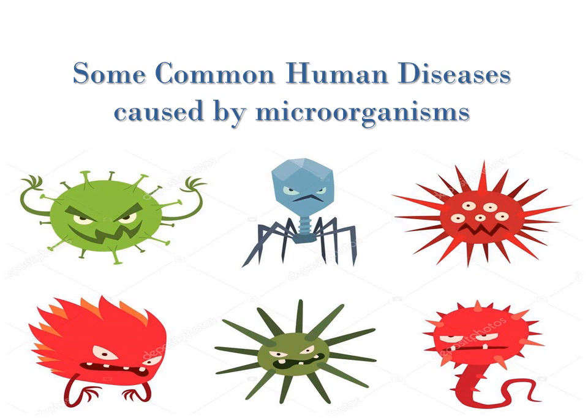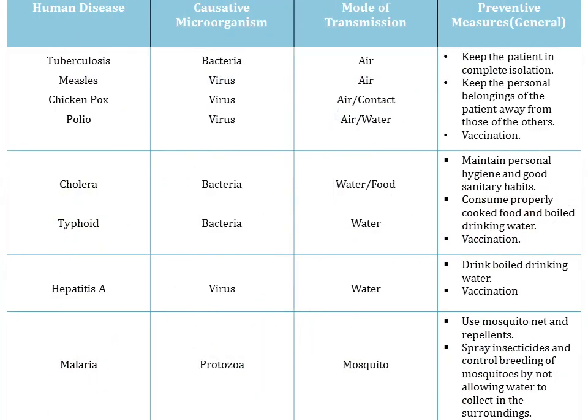Now let's study some of the common human diseases caused by microorganisms. The disease, the microorganism, mode of transmission, and precautions are described inside this table. Now let's discuss each of these human diseases. Tuberculosis. It is caused by a bacteria and the mode of transmission is air. Measles is caused by a virus and transmitted through air. Chickenpox. It is also caused by a virus and the mode of transmission is either air or direct contact with the infected person. Polio. It is caused by a virus and the mode of transmission is either air or water.